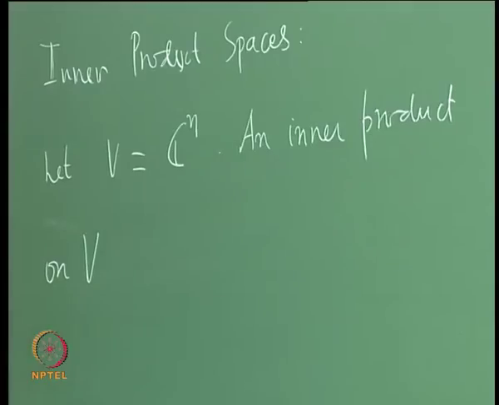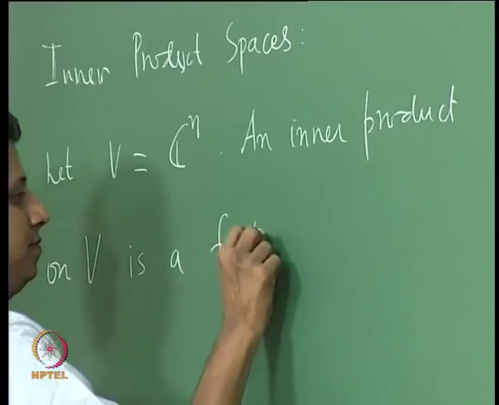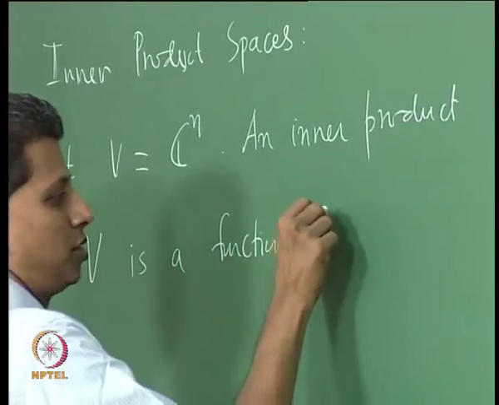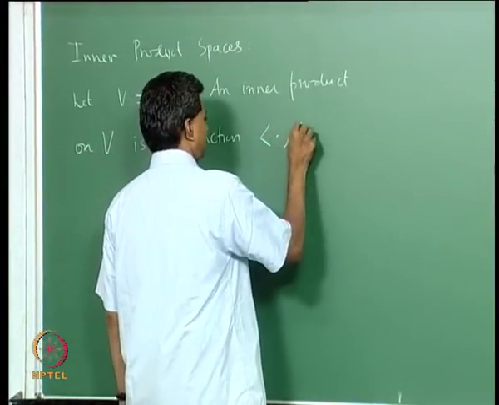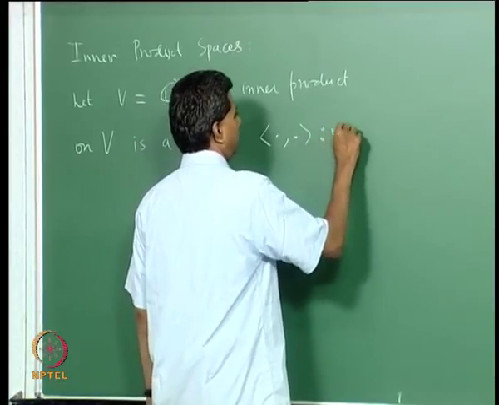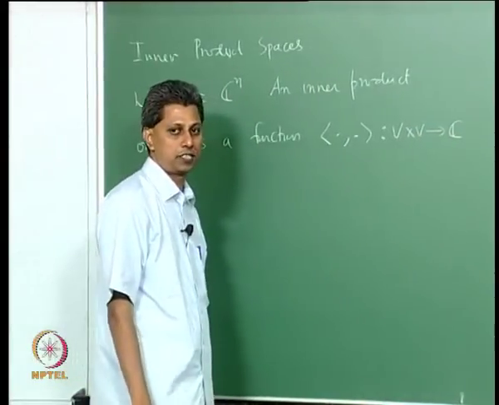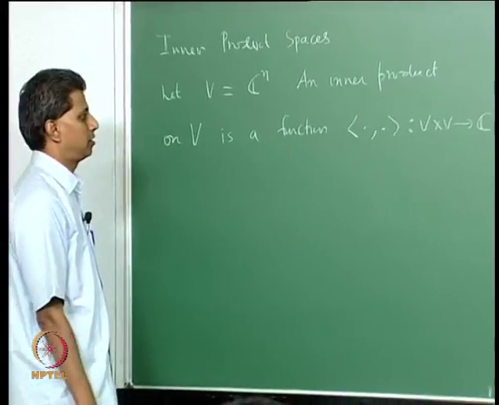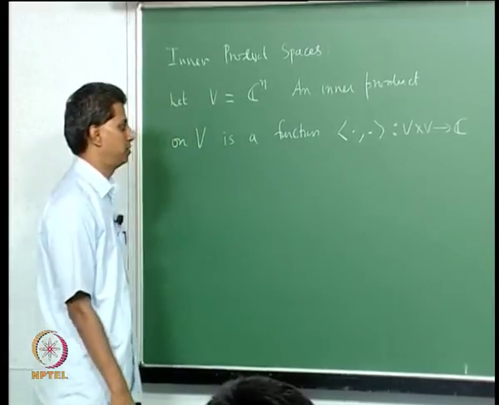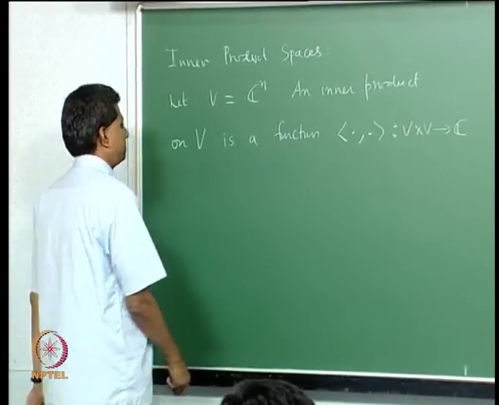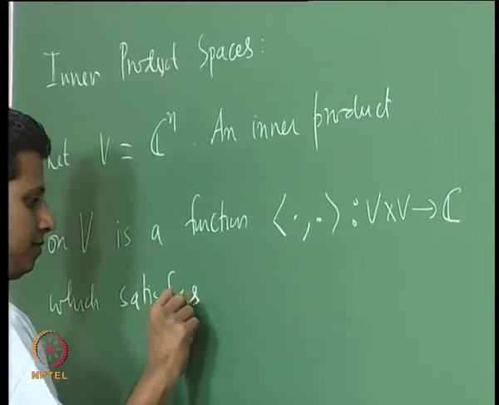an inner product on a vector space. An inner product on V is a function which we will denote using these two brackets dot comma dot. This is a function from the cross product V cross V to C. So, in general it is a complex number. The inner product on V is a function on the cross product. It takes complex values and satisfies the following conditions.